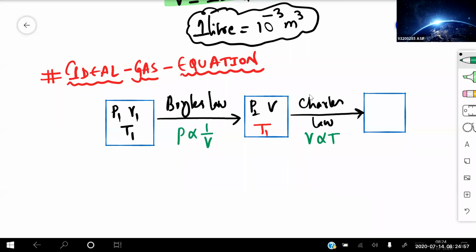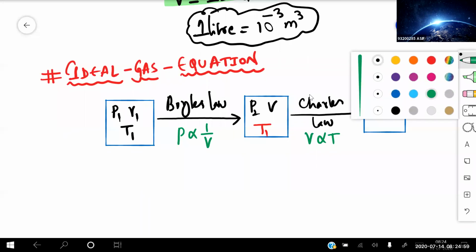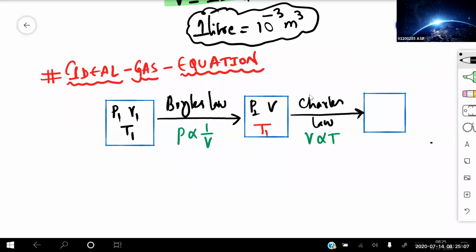Clear for everyone? Now if I'm writing the conditions for this one, volume is directly proportional to temperature. So I can write that pressure remains constant. This one is P2 as it is. Volume will change from V to, say, V2, and temperature will change from T1 to, say, T2. Is that condition clear?